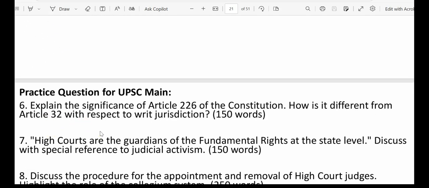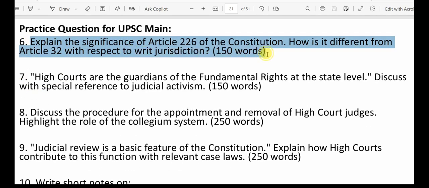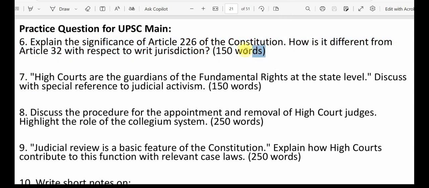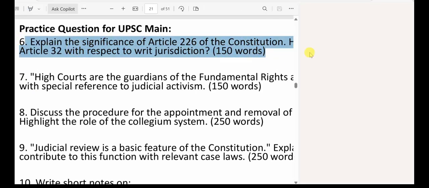Now let's go through some practice questions for UPSC mains. So I'm not writing the answers here. I'm just giving the questions. So what you can do, you can write by yourself and post in my Telegram channels. Then everyone can check if that looks good or not.